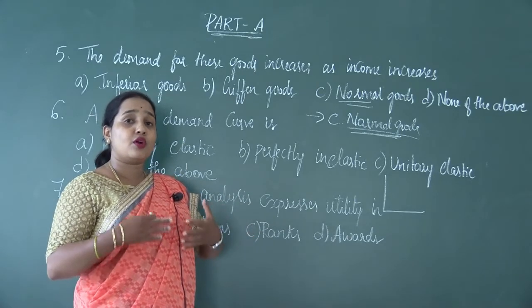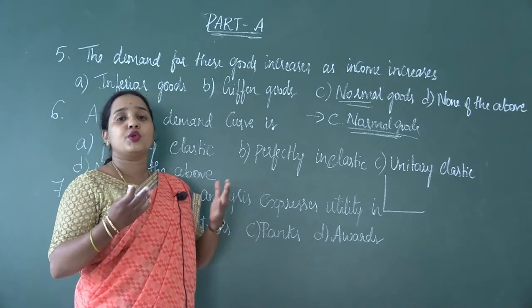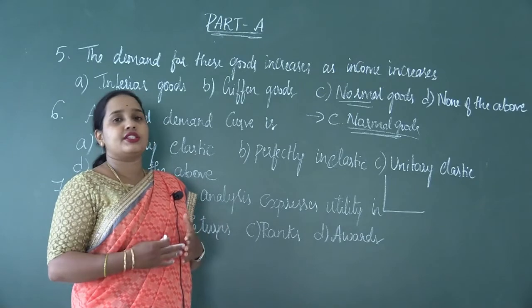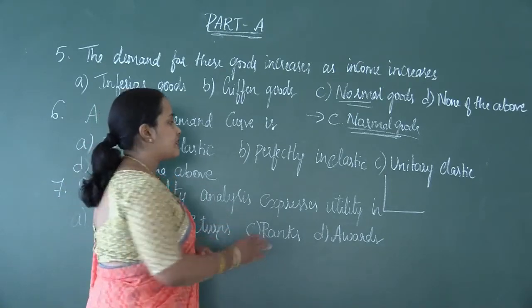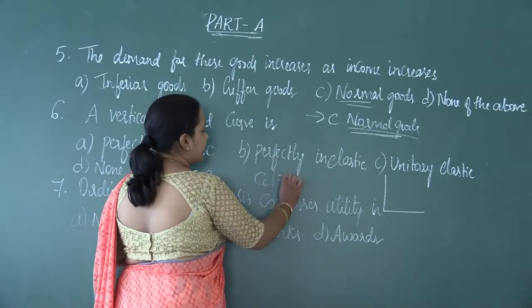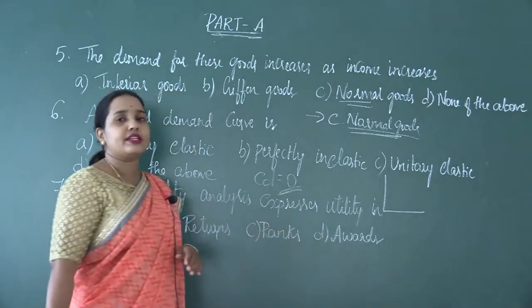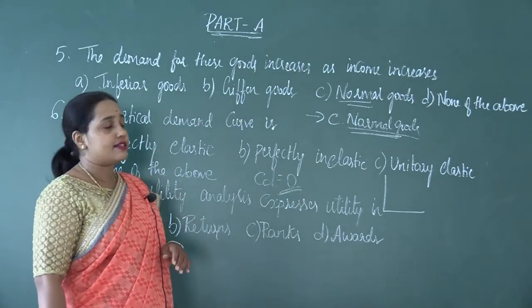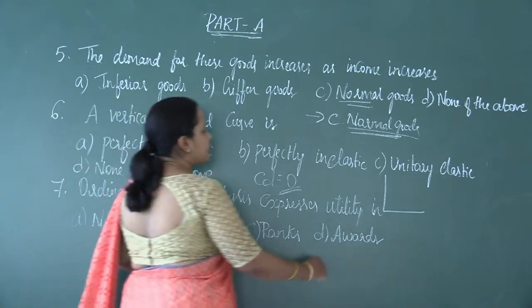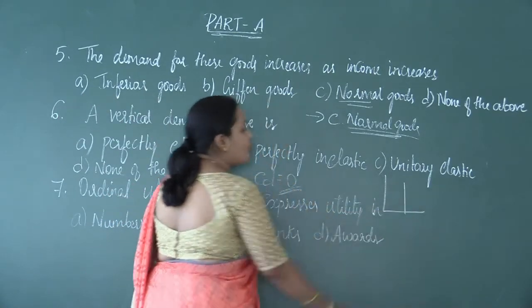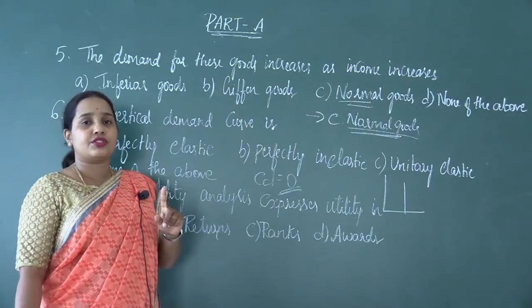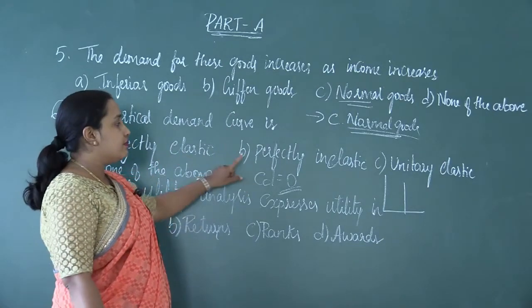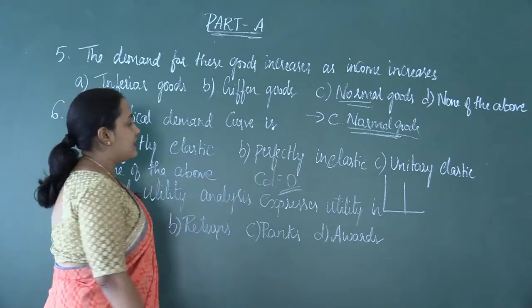The demand may not respond at all to any change in price. That is what we call perfectly inelastic. The elasticity would be 0 when it is perfectly inelastic. By then the demand curve will take a vertical shape. The demand curve will be vertical in shape when the demand is perfectly inelastic.